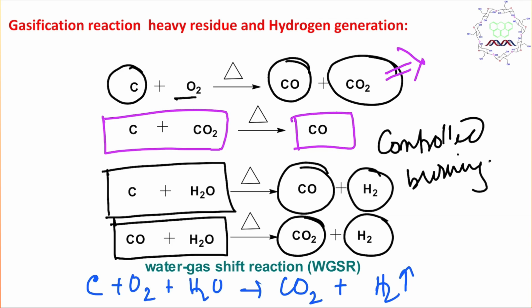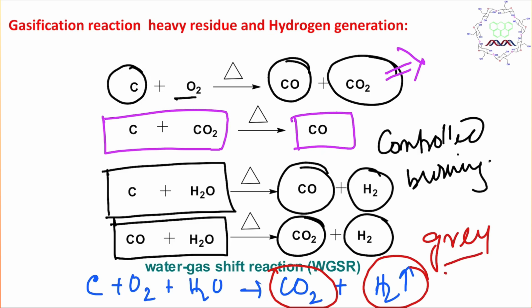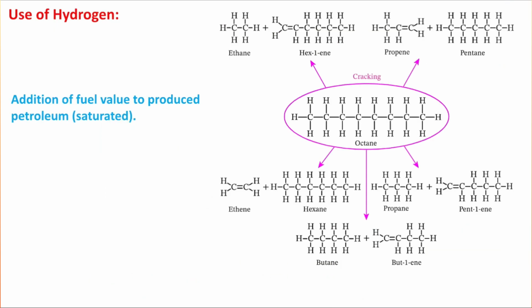So this hydrogen is very important for the petroleum industry, but this is not green because it is associated with net carbon dioxide emission. That's why this is called gray hydrogen. I have already discussed it in a dedicated video. This is not good because this is associated with CO2 emission and environmental pollution. We should always strive for green hydrogen, which is produced from electrolysis of water, and the electricity utilized here is produced from renewable sources. Now, whatever hydrogen is produced reacts with all these fragments and is ultimately converted into saturated hydrocarbon.